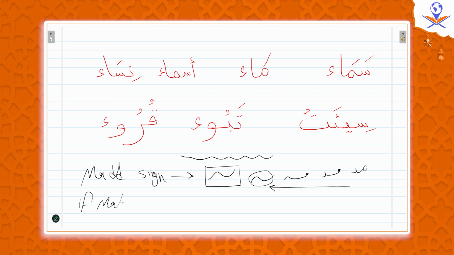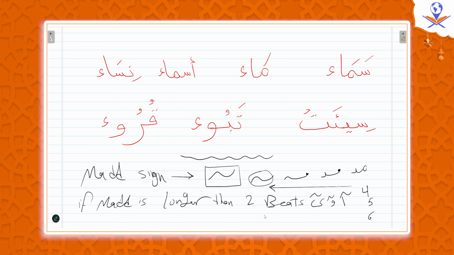If mad is greater than or longer than 2 counts, 2 beats, you will see the wave, the mad, on alif, waw, or ya. Whatever 4, 5, or 6 beats.